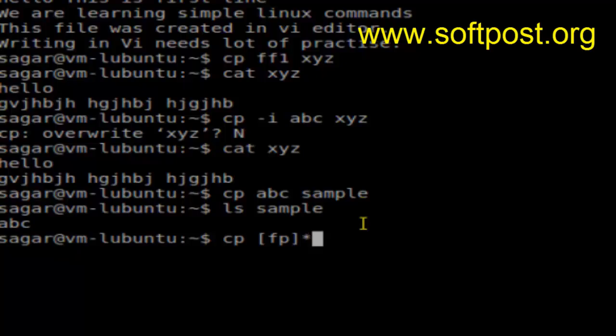It means that all the files that start with F or P should be copied to the directory sample. Then if you press enter and see the sample directory contents,